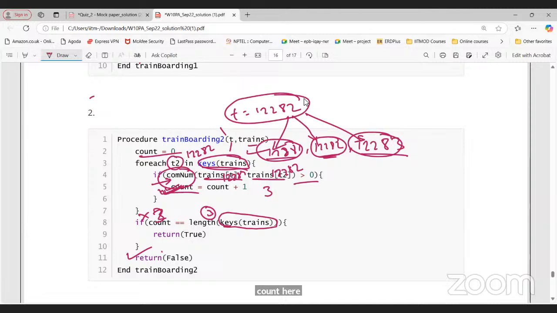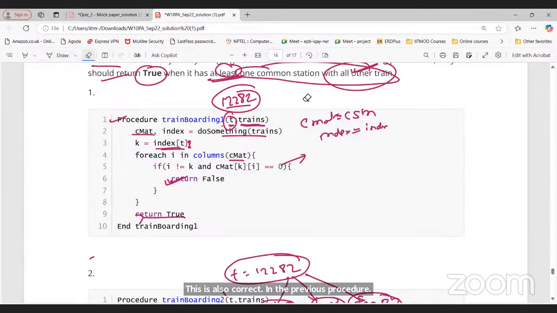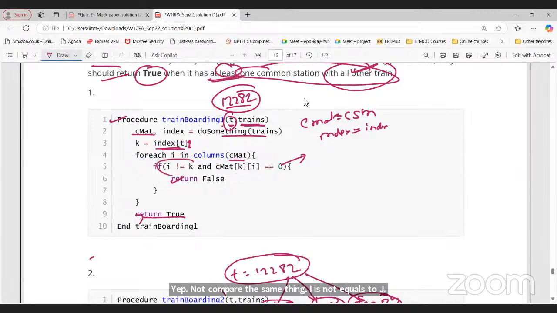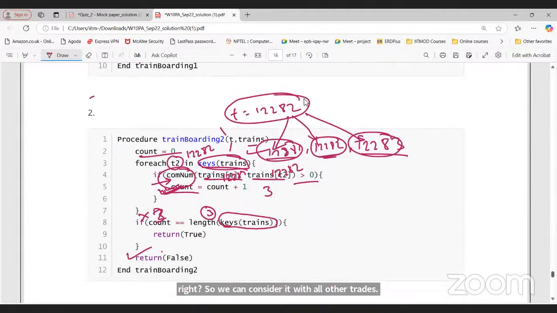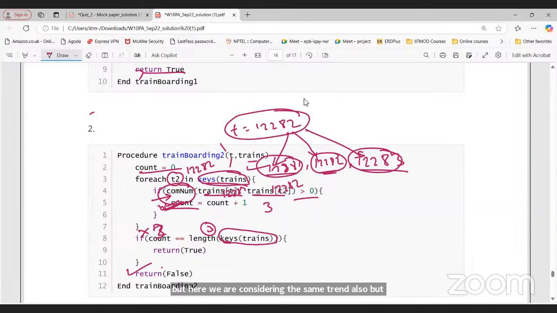This is also correct. In the previous procedure, we did not compare the same train: i is not equal to j, i is not equal to k, right? But anyway, that is the same number of stations there, right? So we can consider it with all other trains. Here we are not considering the same train, but here we are considering the same train also. But that doesn't make any difference because anyway the number of stations will be the same, right?